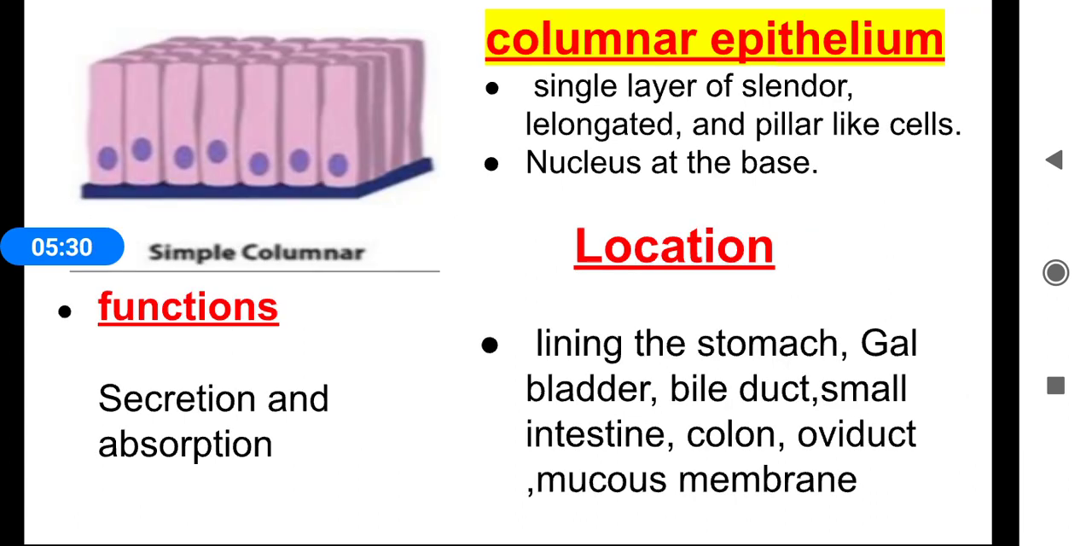Columnar epithelium. Columnar epithelium is made up of a single layer of slender, elongated and pillar-like cells. The nucleus is present at the base of the cells. Then they are located in the lining of the stomach, gallbladder, bile duct, small intestine, colon, oviduct, the ovaries, and mucous membrane. They perform functions like secretion and absorption.